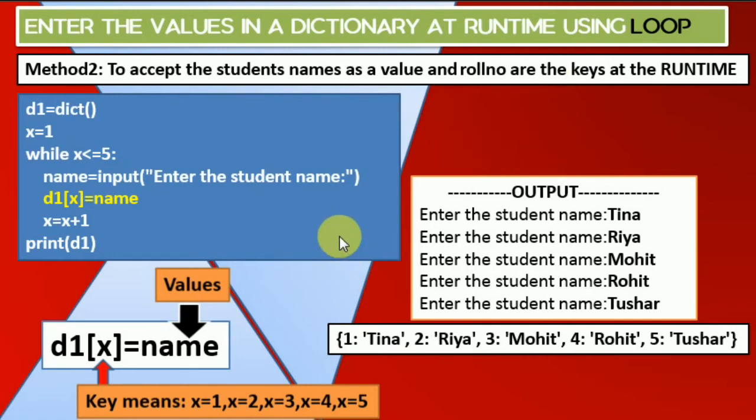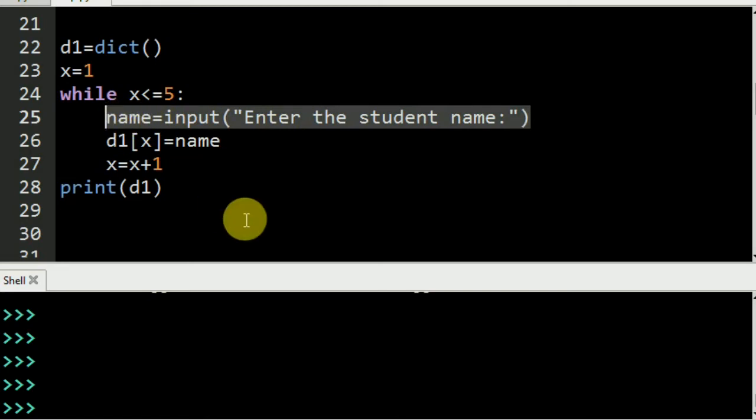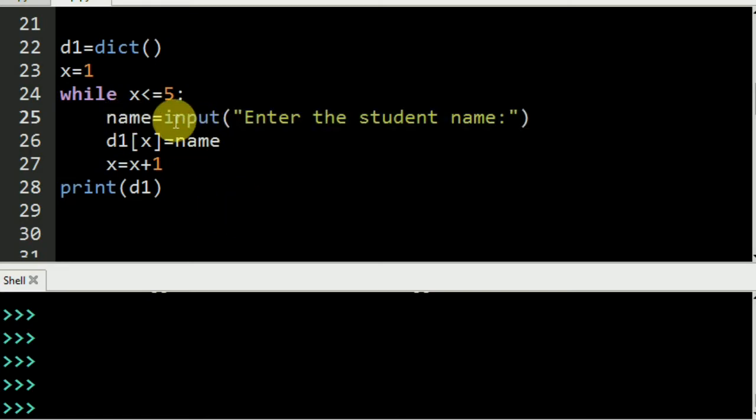I'm going to show you practically also. Here is the coding. D1 equals dict, an empty dictionary. Then I started the x loop, 1 up to 5. That means 5 student names, and the names are going to be stored inside this name variable by using input. And d1 of x, this x is going to be the key numbers and name is going to be the value. x is going to be incremented by using x equals x plus 1, and when you use print it will display the output.